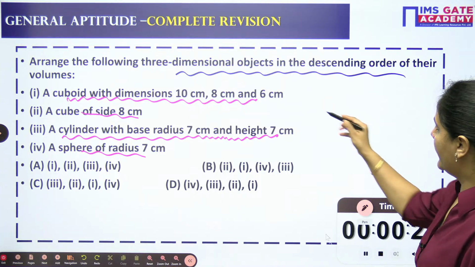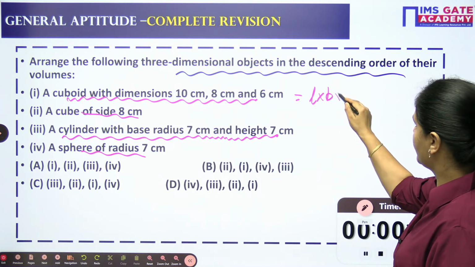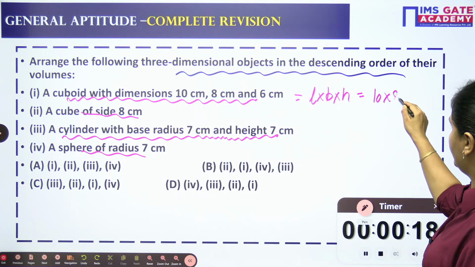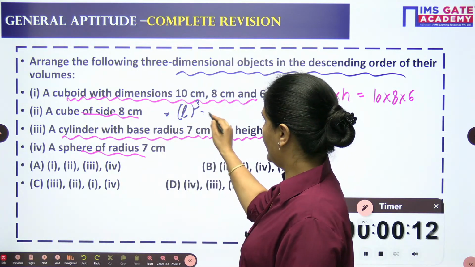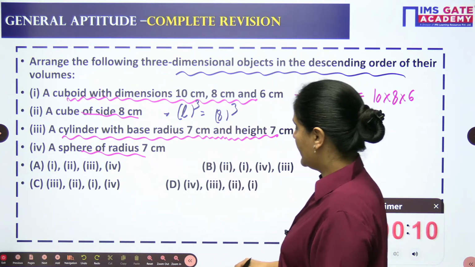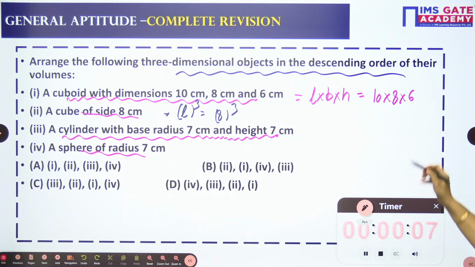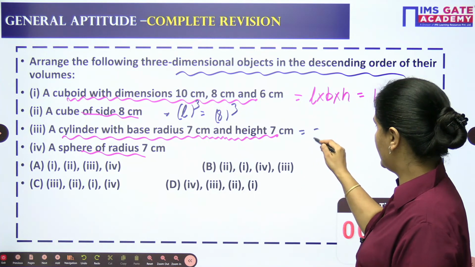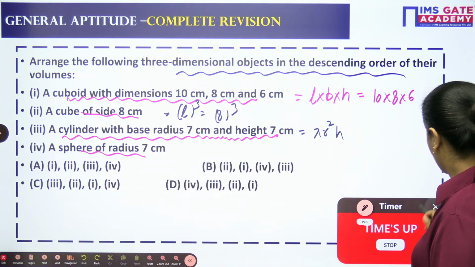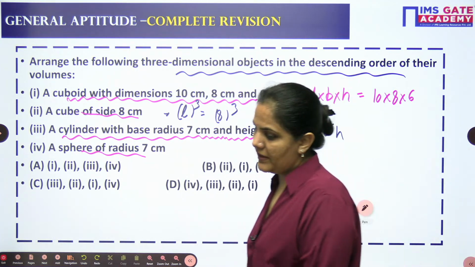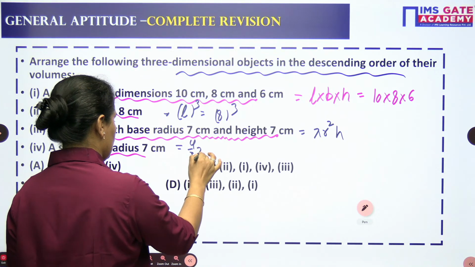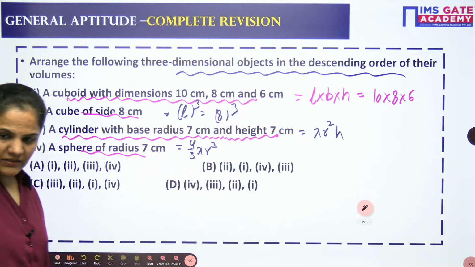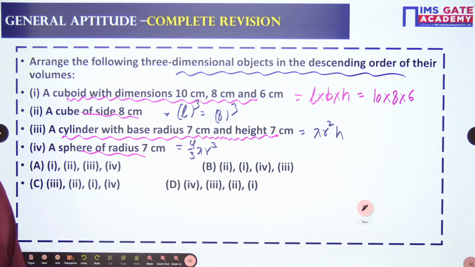We can go with the cuboid as L into B into H, so 10 into 8 into 6 for the cuboid. For the cube, it is side cube, L cube, which means 8 cube. For the cylinder, the volume is pi r square H. And for the sphere, it will be 4 by 3 pi r cube. So we need to use these and check which one is the highest.